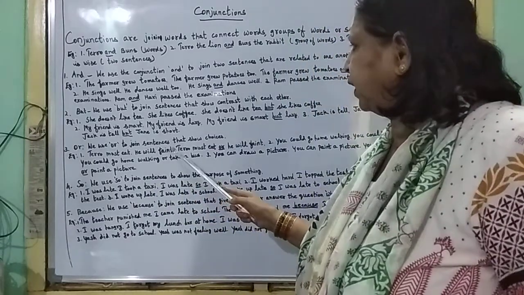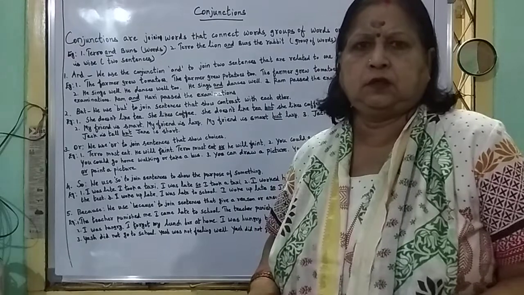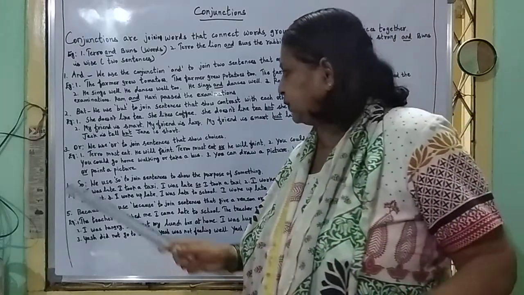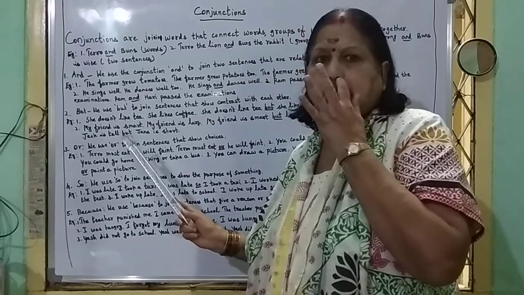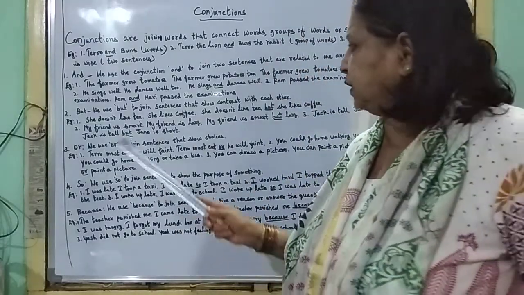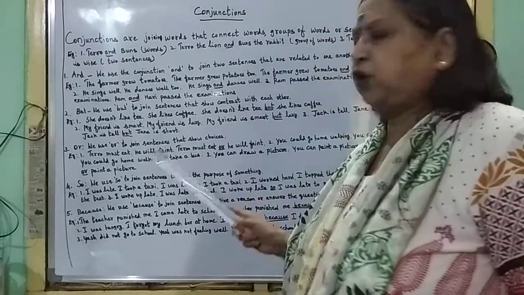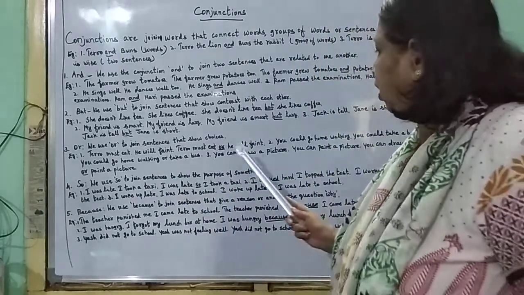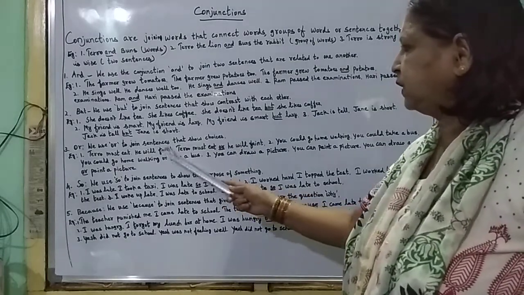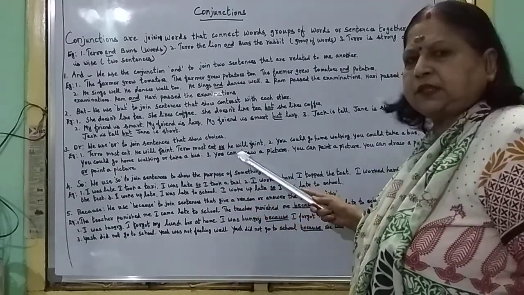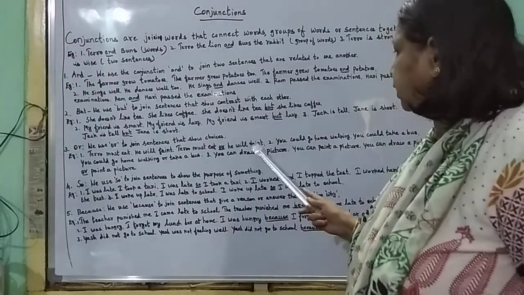Or. We use or to join sentences that show choices. Choice between the two things. Taro must eat, he will faint. Taro must eat, one sentence; he will faint, another sentence. So Taro must eat or he will faint. You are joining two sentences into one sentence by using or.